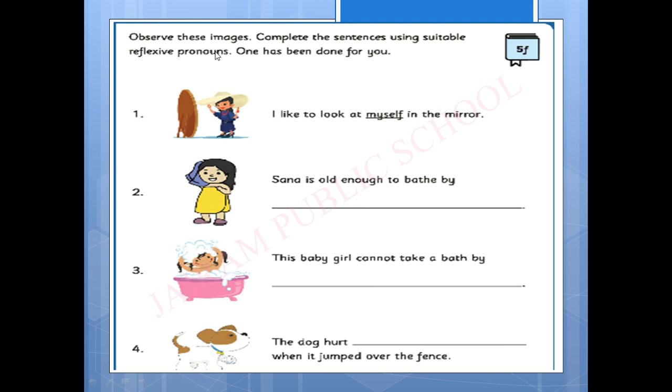Now observe these images. Complete the sentences using suitable reflexive pronouns. One has been done for you. You have to observe the image and, related to that, create the sentence. I like to look at myself in the mirror. Sona is old enough to bathe by dash. So what is the answer? Herself. Here is a child. This baby girl cannot take a bath by itself. For a baby child, you can write itself or herself also. Next, it is a dog. A dog hurt dash. What will be the answer? Itself, when it jumped over the fence.